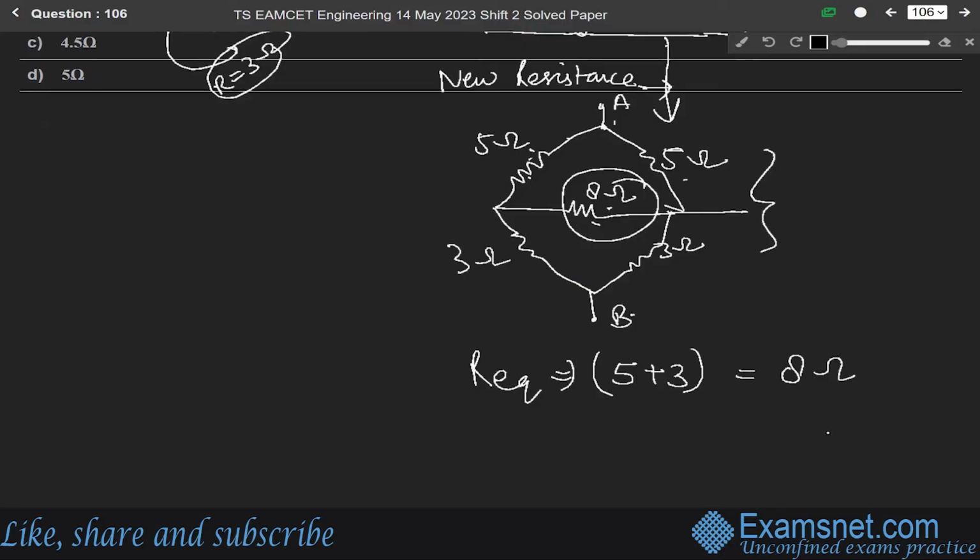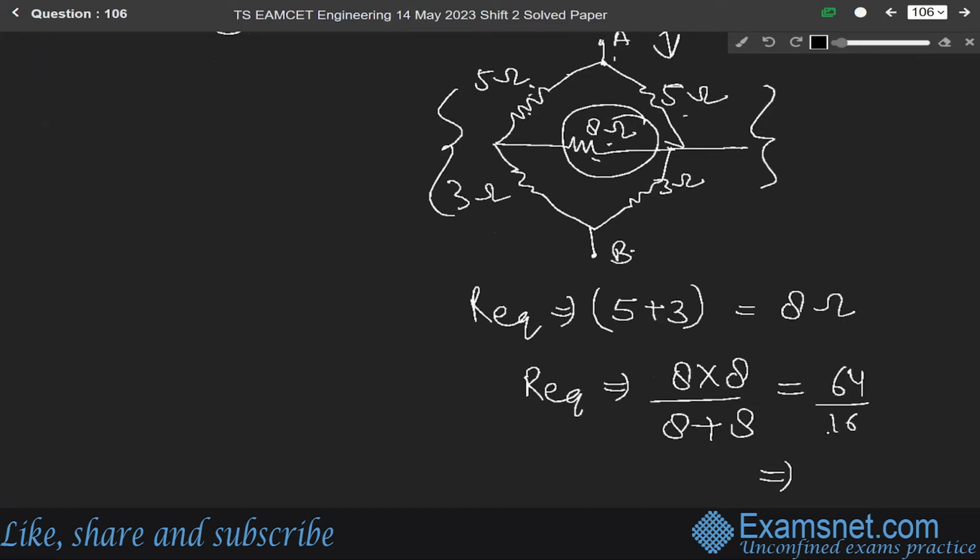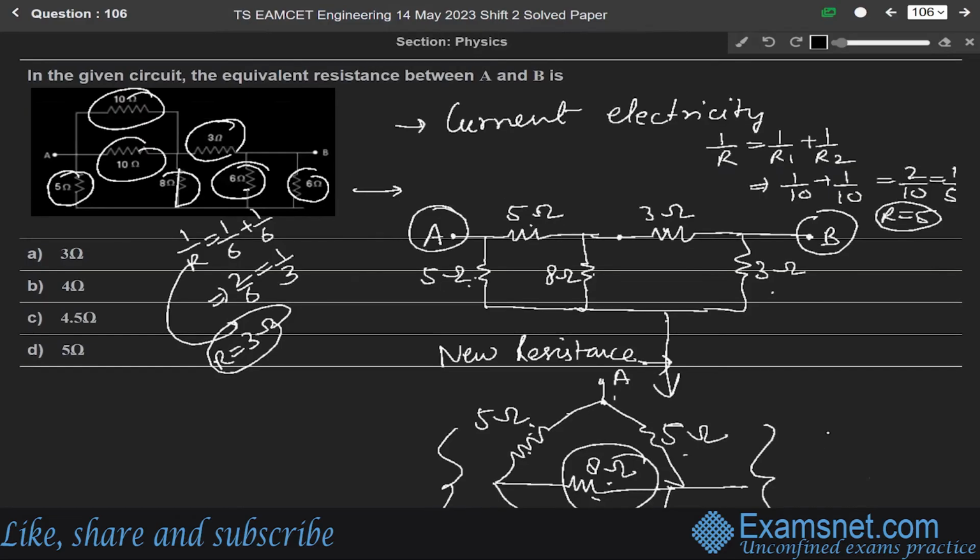They are in parallel combination, and for parallel combination R equivalent is equal to 8 into 8 over 8 plus 8, means 64 over 16, means 4 ohm. So the correct answer is 4 ohm, means option B is the correct answer.